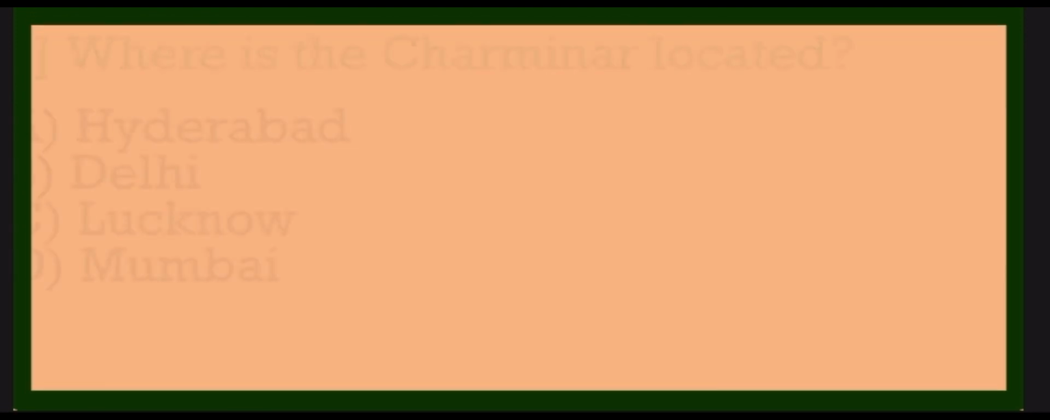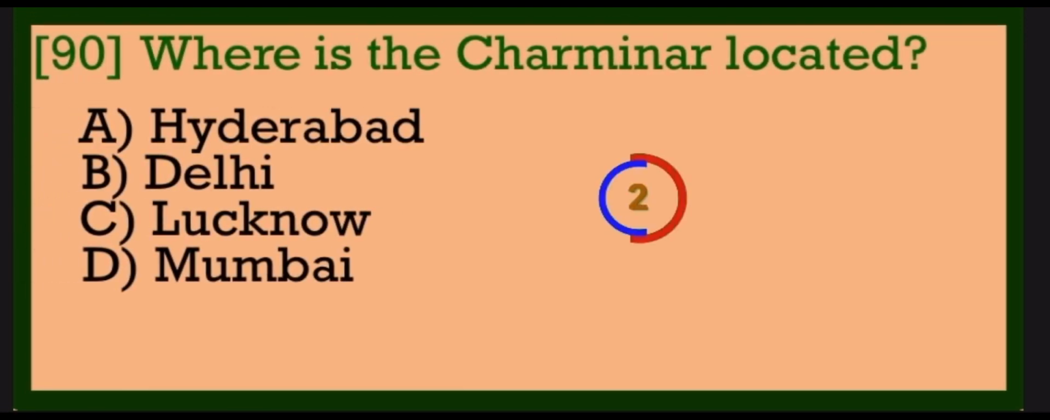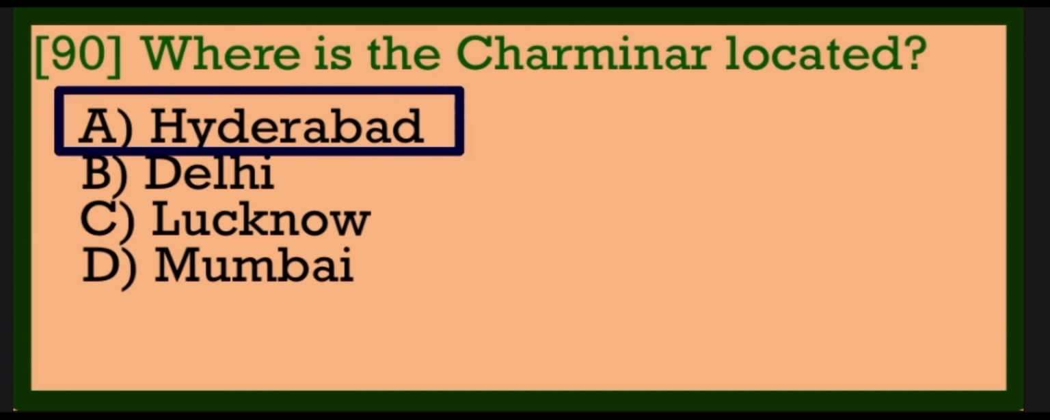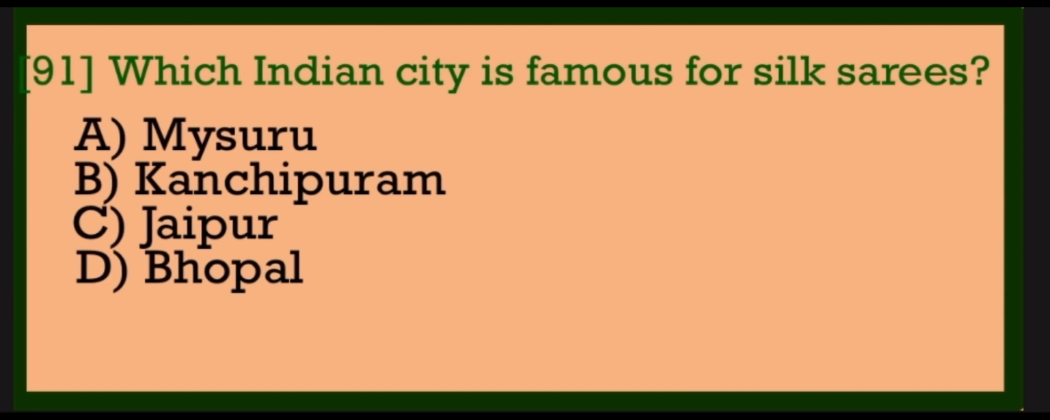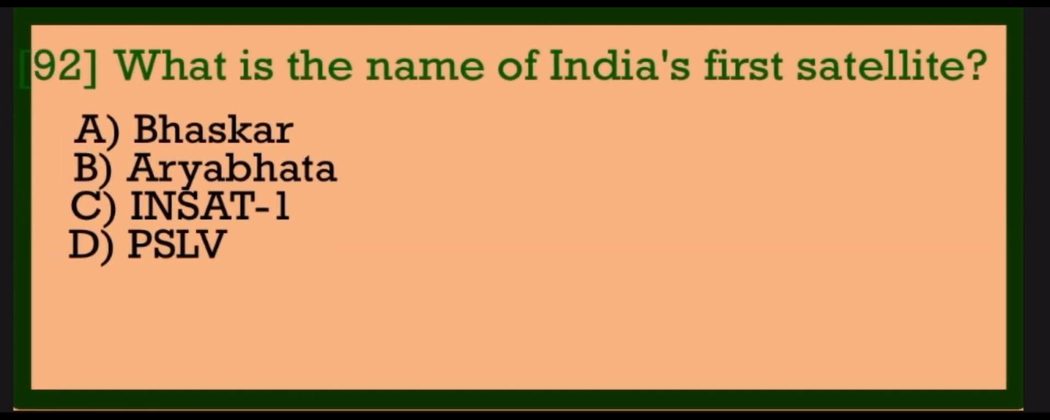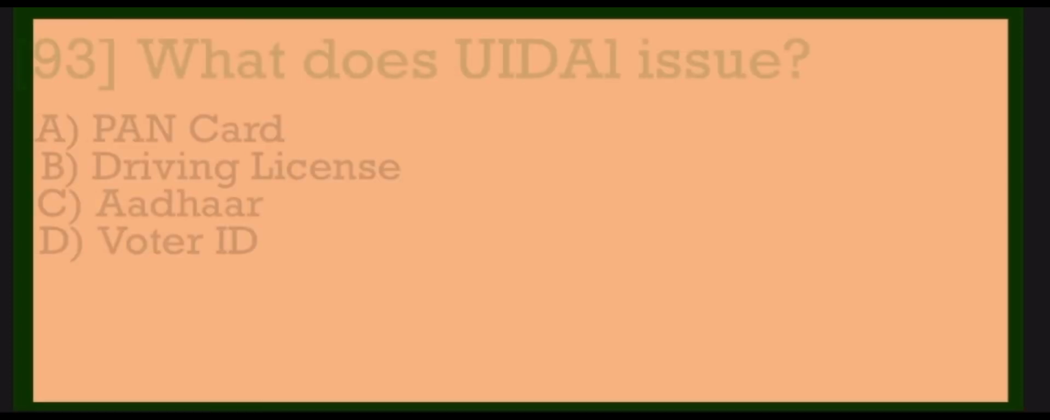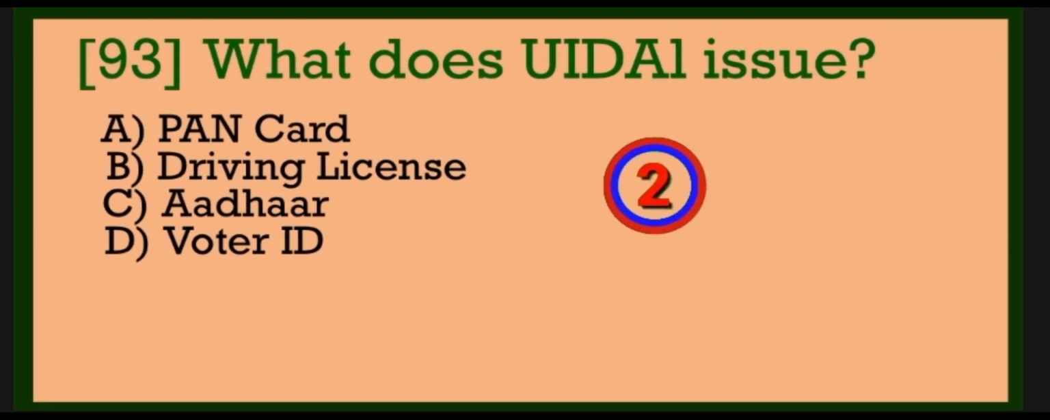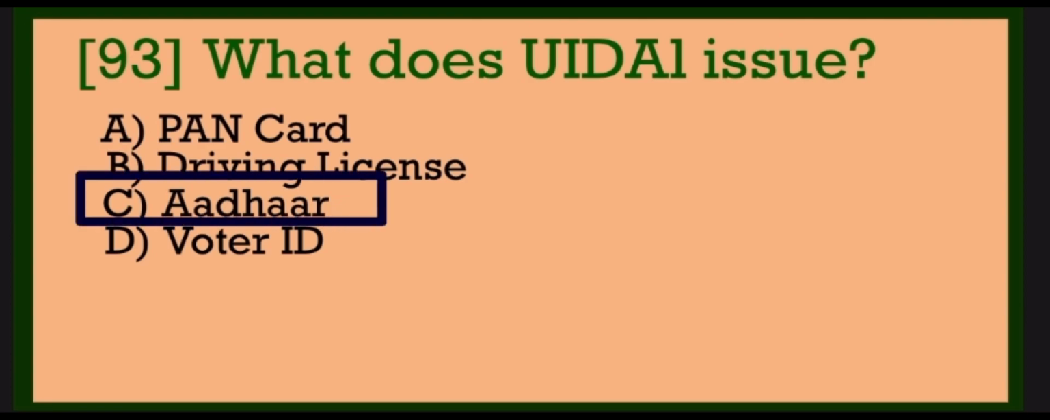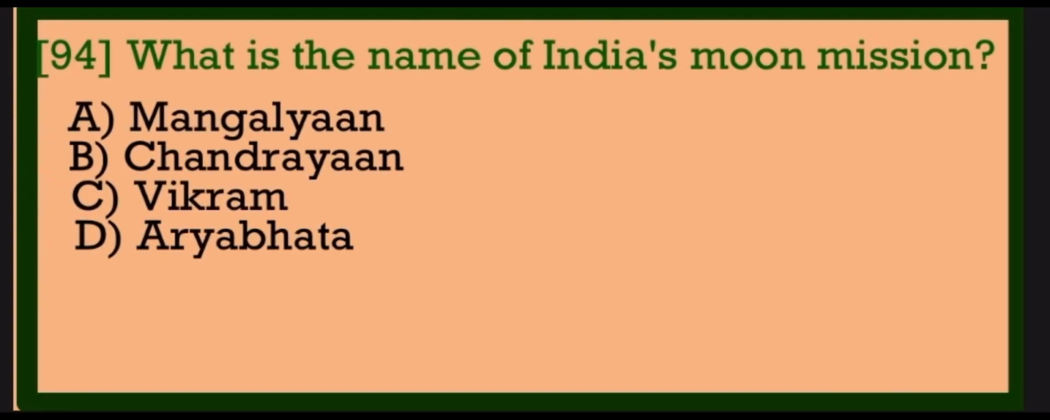RBI Governor. Where is the Charminar located? Hyderabad. Which Indian city is famous for silk sarees? Kanchipuram. What is the name of India's first satellite? Aryabhata. What does UIDAI issue? Aadhaar. What is the name of India's moon mission?